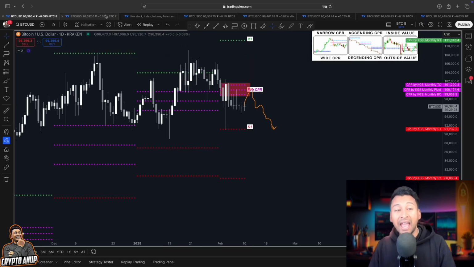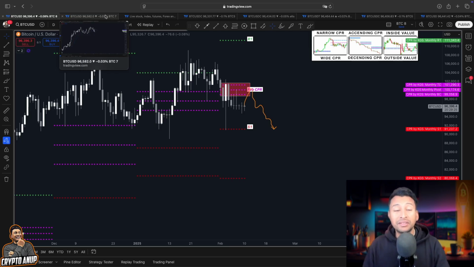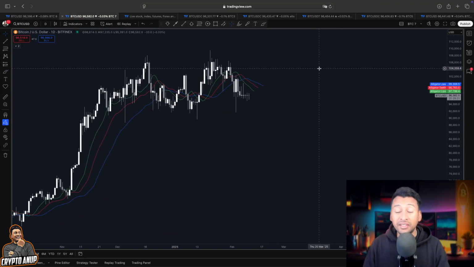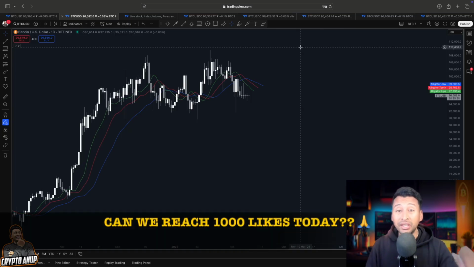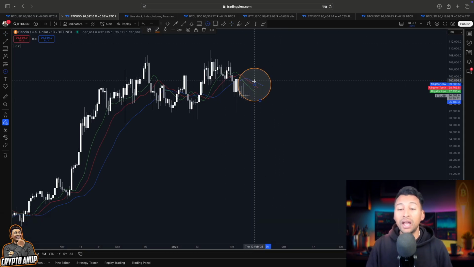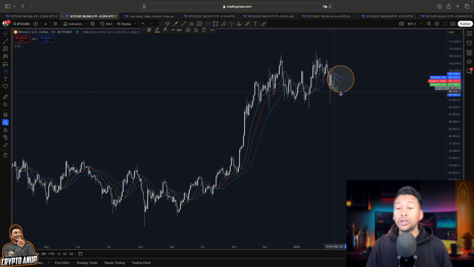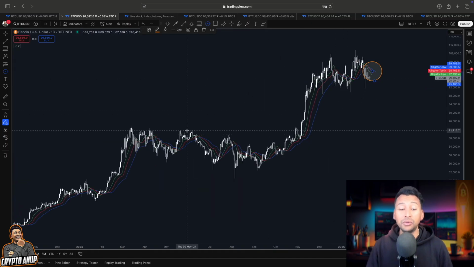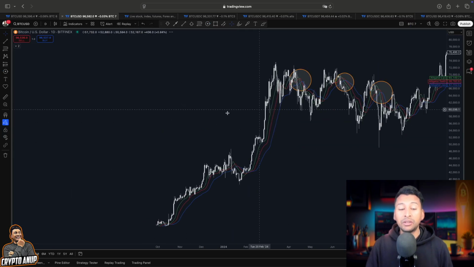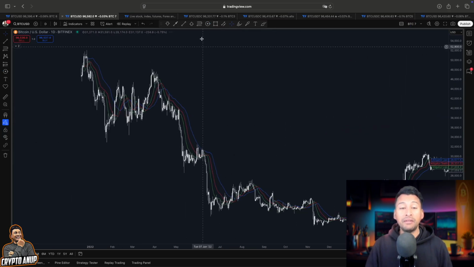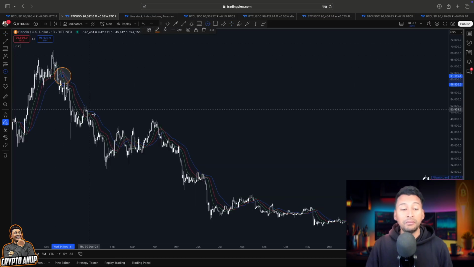Yes, we at any cost must break out from this 99 to 100,000 resistance line, otherwise the upcoming days for Bitcoin are expected to be bearish because according to this leading indicator as well, you can see blue line has started to appear at the top, green line at the bottom. And I've been very clear with you guys, during downtrend we have seen that happening. I mean blue line appearing at the top, green line at the bottom, and each and every time whenever we have seen that happening, Bitcoin after that has resulted in a bearish move.